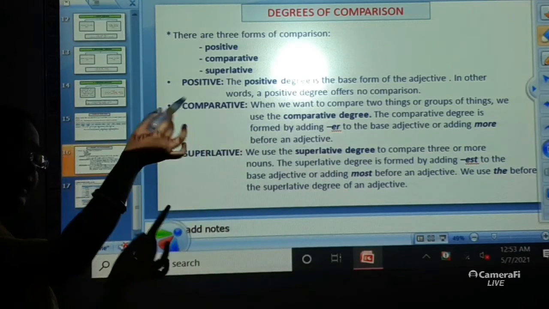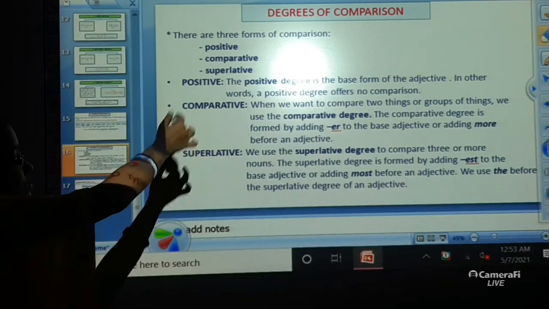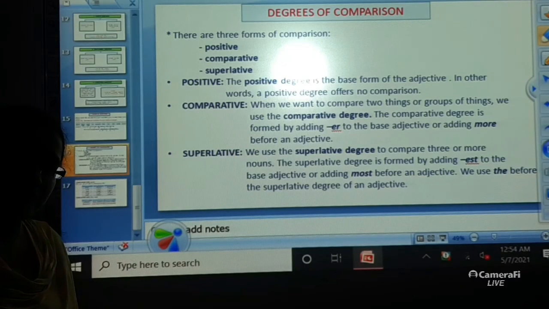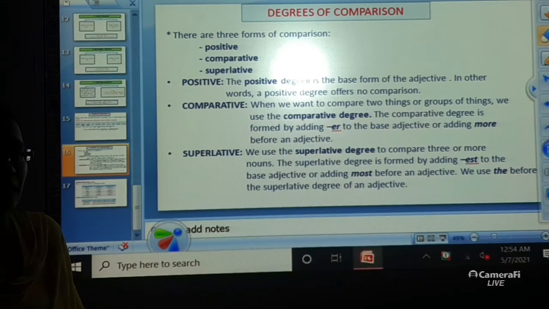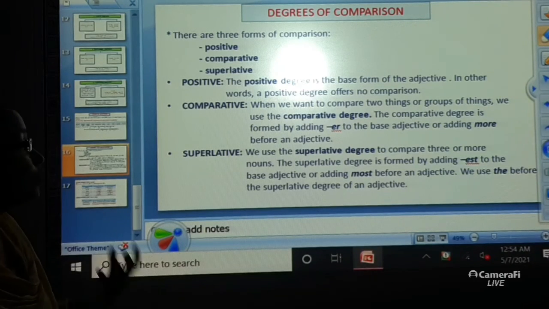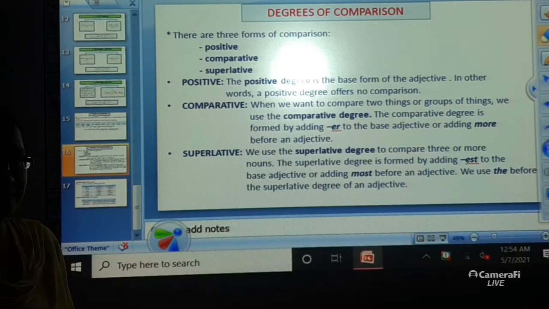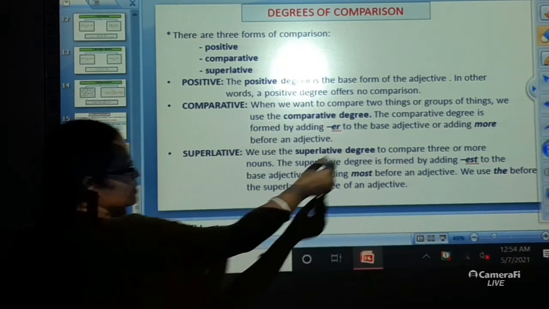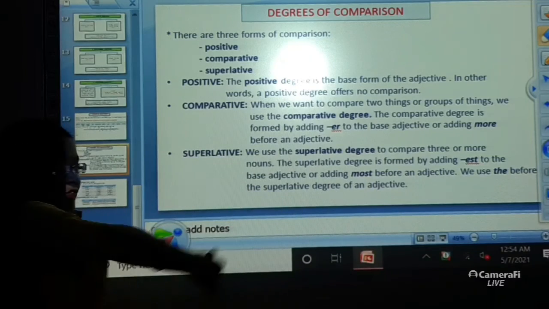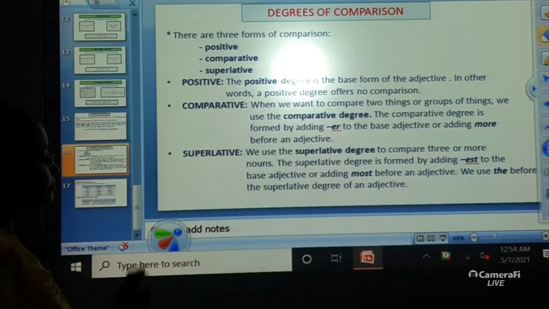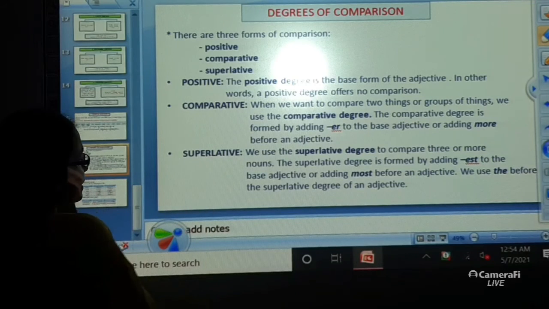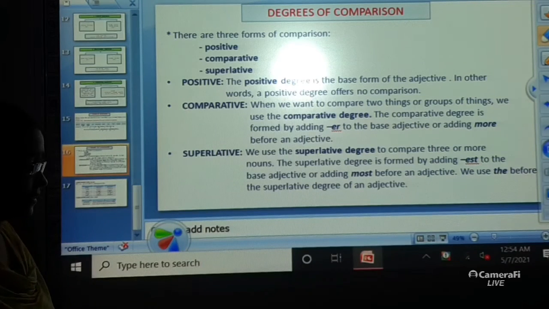T-A-L-L-E-R. You are just adding ER to the word and it is being changed into the comparative degree. But in some cases, instead of adding ER, we have to add more before the adjective. Regarding this more and most, I am going to give you some more examples later on. I'll explain it. Now, the next that you have is superlative degree.